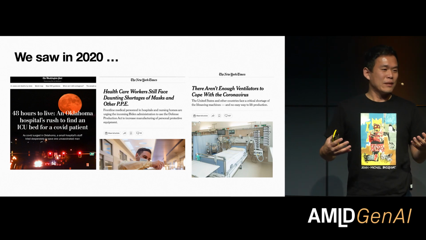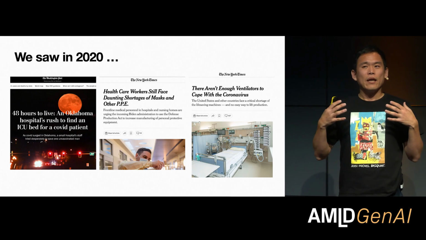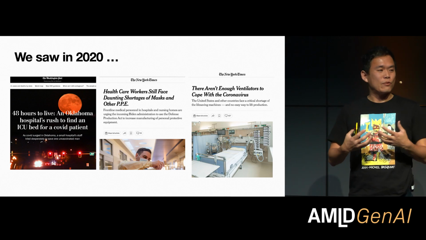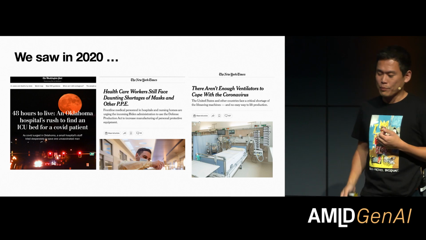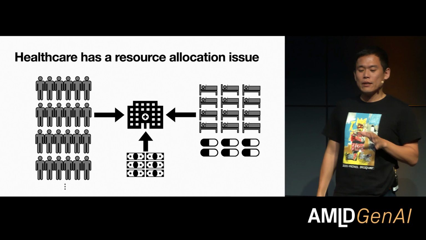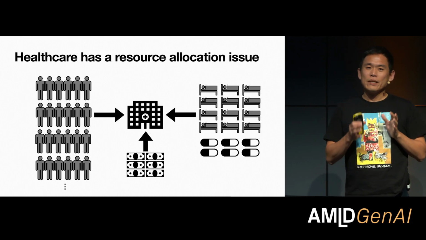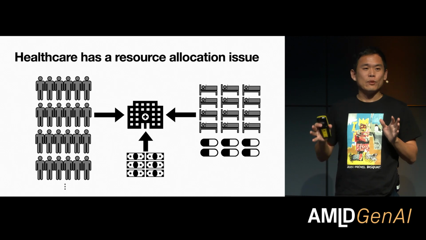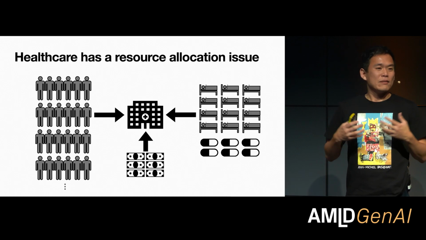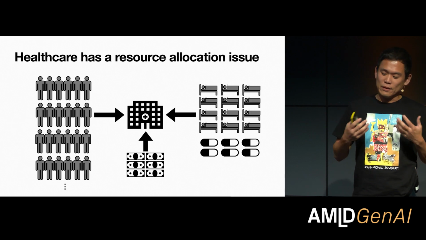Again, the same thing. Somehow, it turned out that this pandemic told us that healthcare is not really only about curing disease, but about trying to provide services to as many people as possible, given limited resources. In other words, healthcare has a resource allocation issue. We cannot really have as many ICU beds as there are people in the society. It's just kind of impossible to start with. And then sometimes we have to be much more adaptive. Things that we don't anticipate happen.